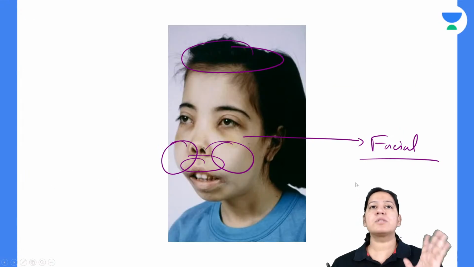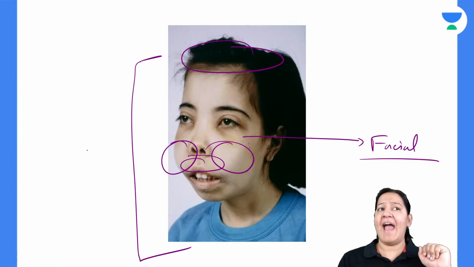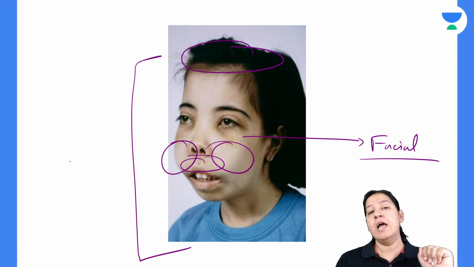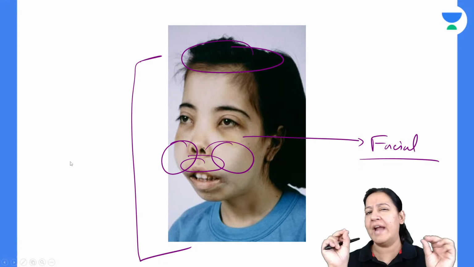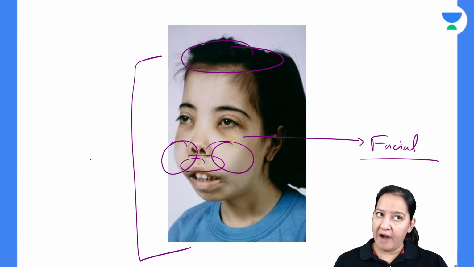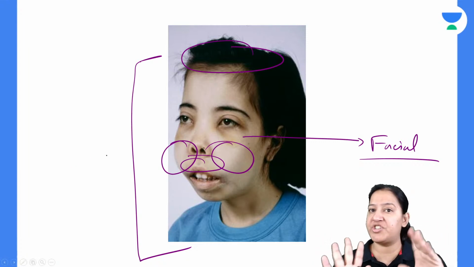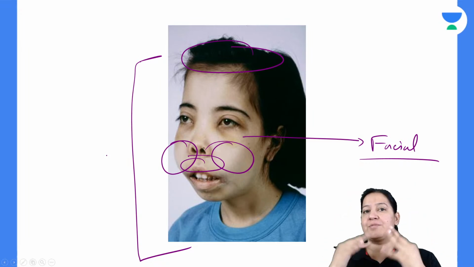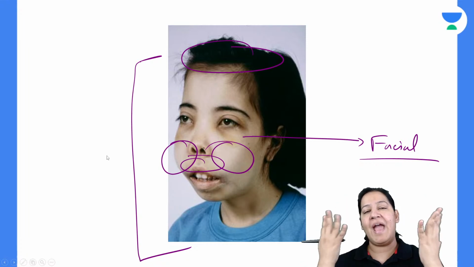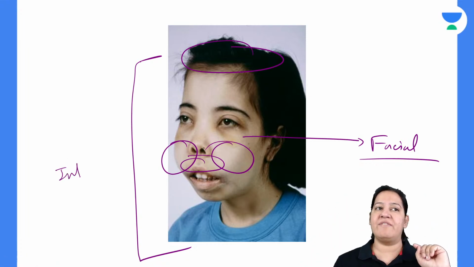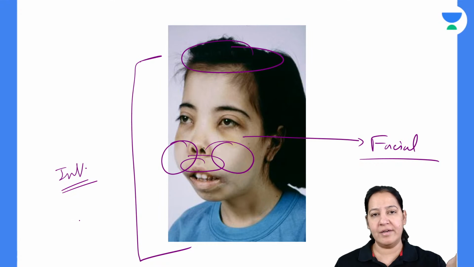So just suppose any child enters your clinic with their parents, looking at the first sight, you should identify this is a thalassemic child. Looking at the face only, you should identify. You will always have a suspicion this child may be thalassemic based on the facial appearance. The cheekbones are expanded, jaw is expanded, skull is expanded. After that, of course, you will do the investigations. Based on that, you will give your final diagnosis.